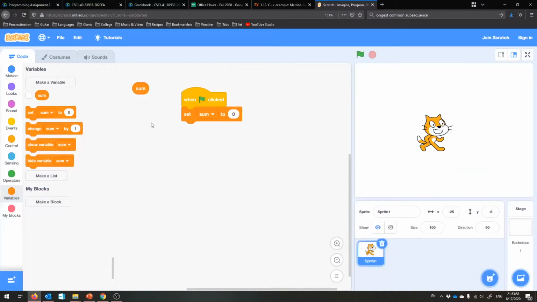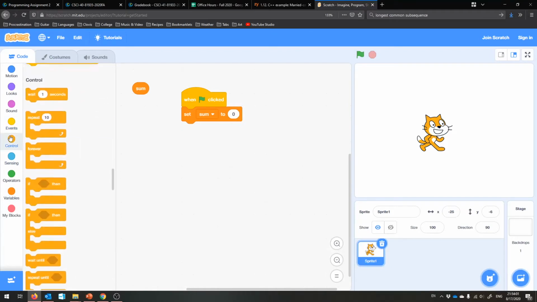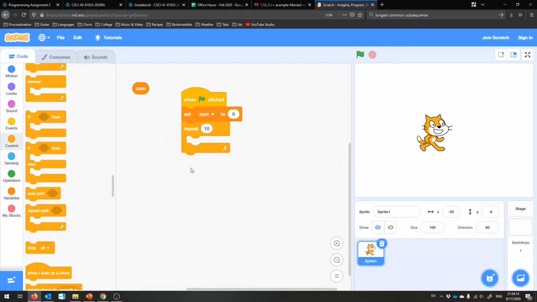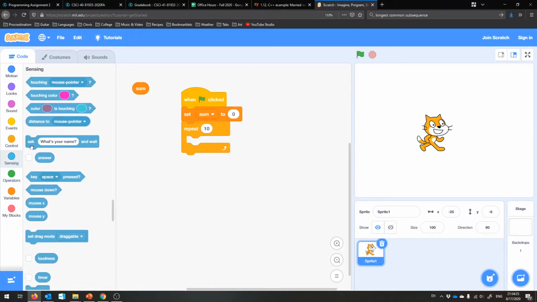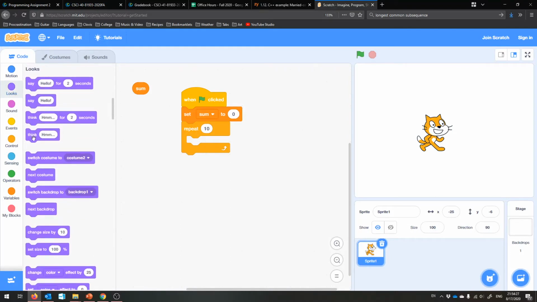Let's think about how we might do that. So we're going to repeat something, so we're going to need a block. Repeat 10 times? That might actually work for this one. That should work. So repeat something 10 times, and then sum will hold the right value. And once it's done, we'll just say it back. We'll say sum for 2 seconds. But what are we going to repeat 10 times?